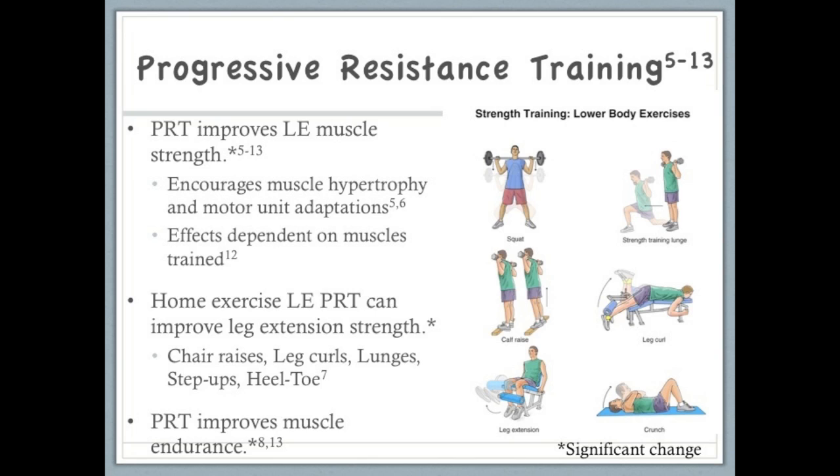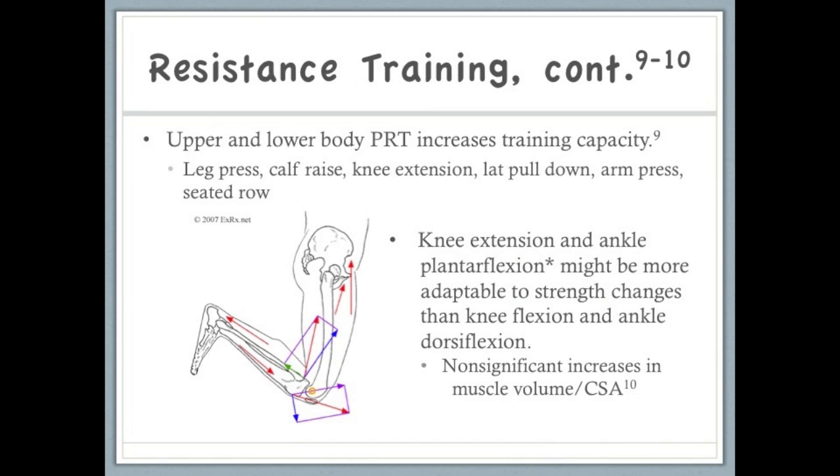Fewer studies have measured the effect of resistance training on muscle endurance, but these studies suggest that progressive resistance training also positively impacts muscle endurance and motor fatigue in people with MS. Training capacity in both upper and lower extremities increases up to 45% with resistance training in people with MS. So increasing loads as training progresses will allow patients to maximize their potential for strength gains.